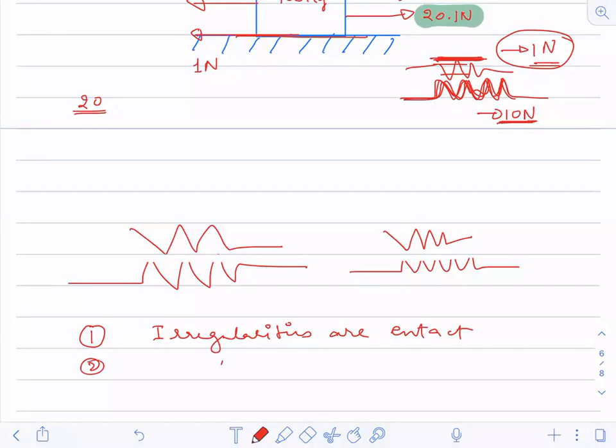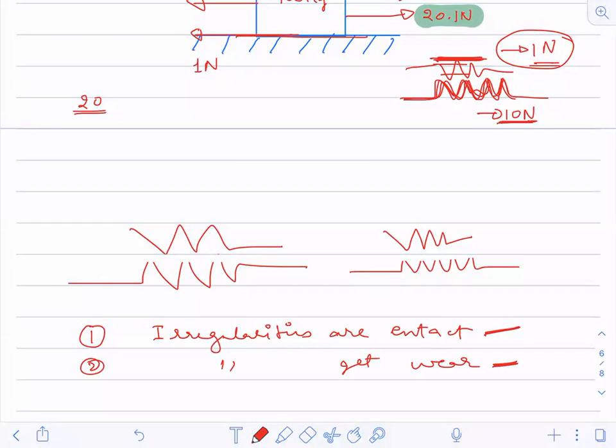And second, irregularities get worn out. In the first condition, I need more force in order to break the irregularities. And once it is worn out, I will need less force to move the same body, and hence the friction will also be less.